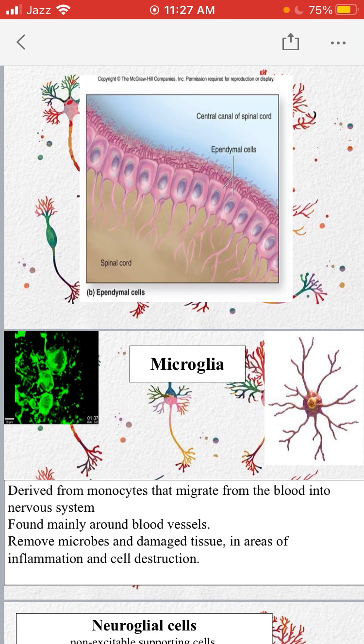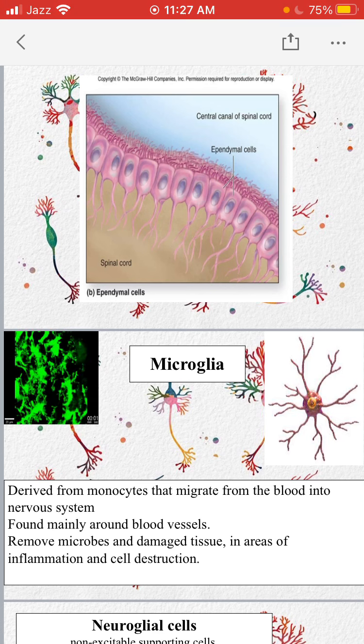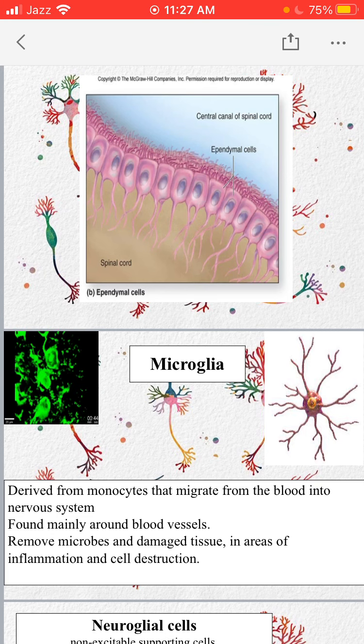Last one of the neuroglial cells is the microglia. Microglia are basically the macrophages of the central nervous system, and microglia are derived from the monocytes. Those monocytes have migrated from the blood into the nervous system, and again these are found around the blood vessels. And we know that the function of macrophages is phagocytosis. So microglia help to remove the microorganisms and any damaged tissue in areas of cell destruction and areas of inflammation.